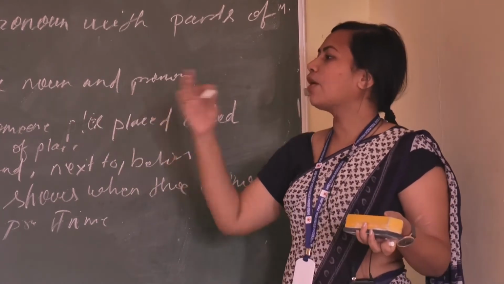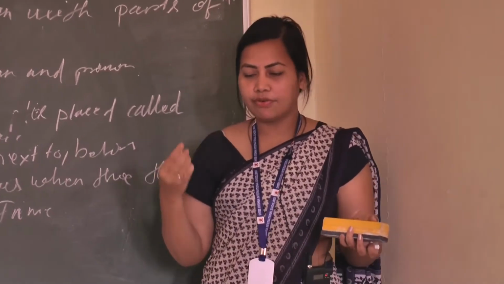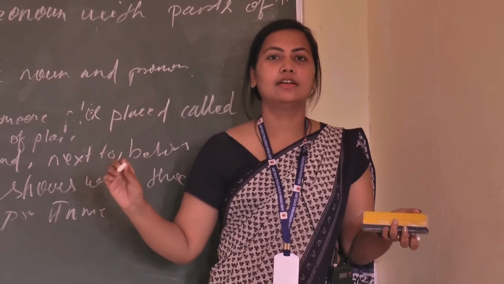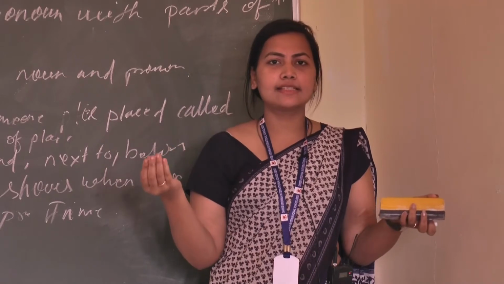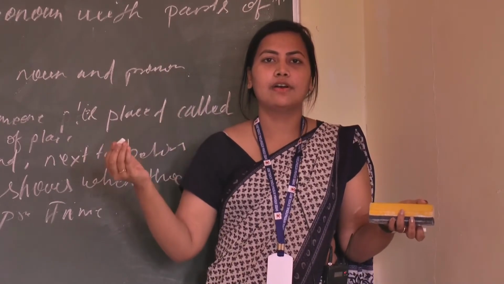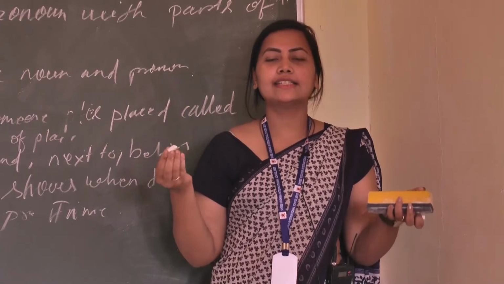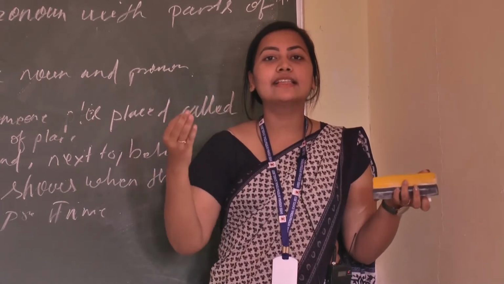Before that I gave one example: Nikita is standing against the wall. I want to know the place: where is Nikita standing? Against the wall. So here "against" is a preposition of place. It tells us where Nikita is standing.